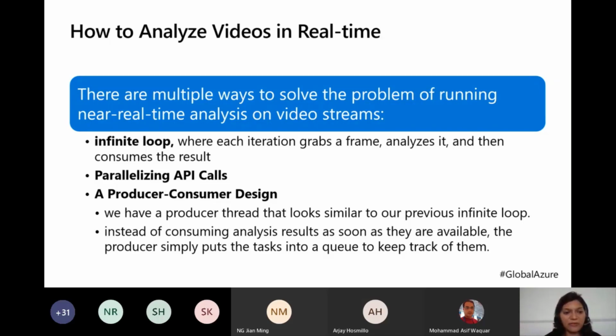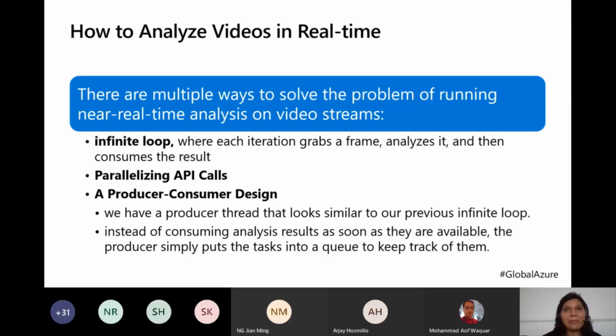Every time you grab a frame, you're sending it to the cloud, then the cloud result comes back, then you iterate over the next frame. So the time where your API call is in the cloud and it sends you back the result, you are basically idle, right? Because it's a synchronous call. So that's why it is not very optimized,